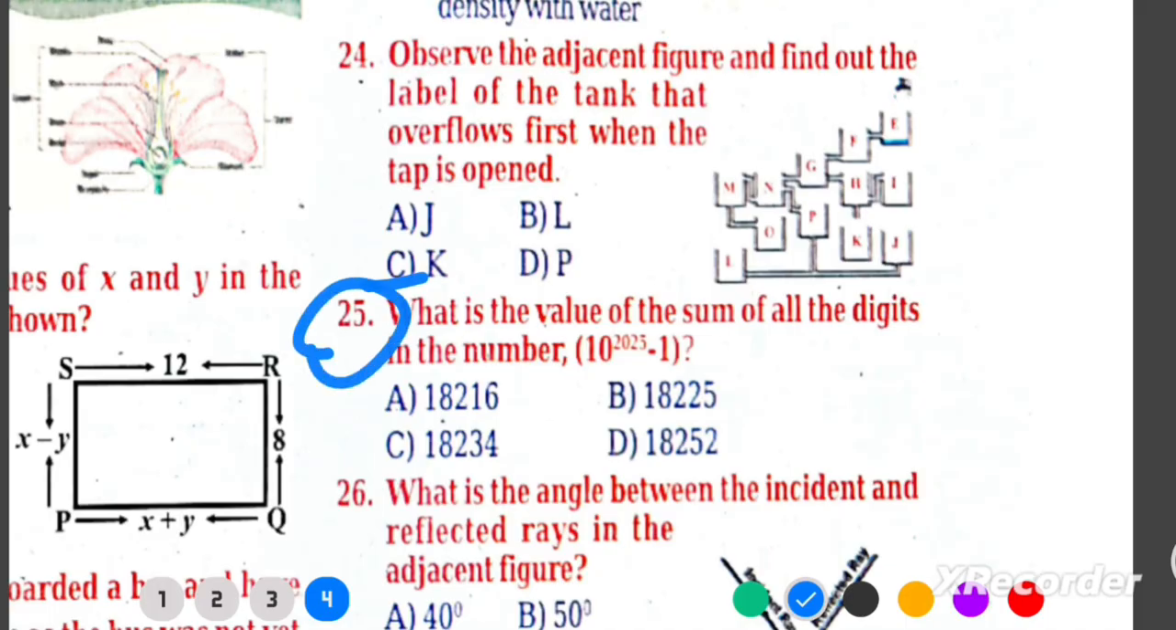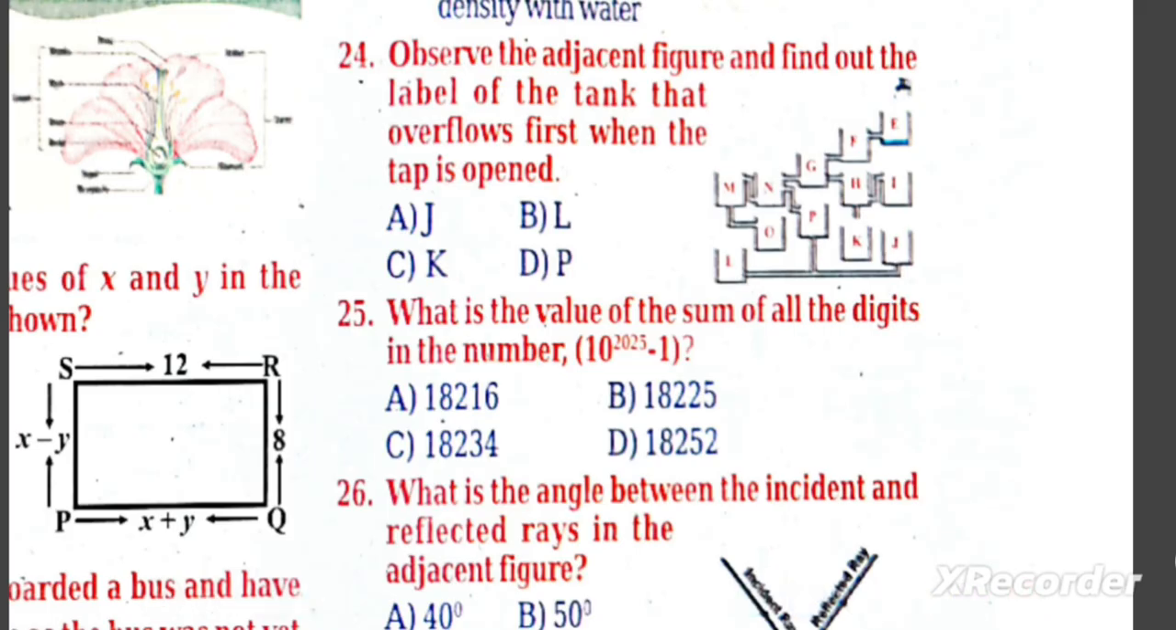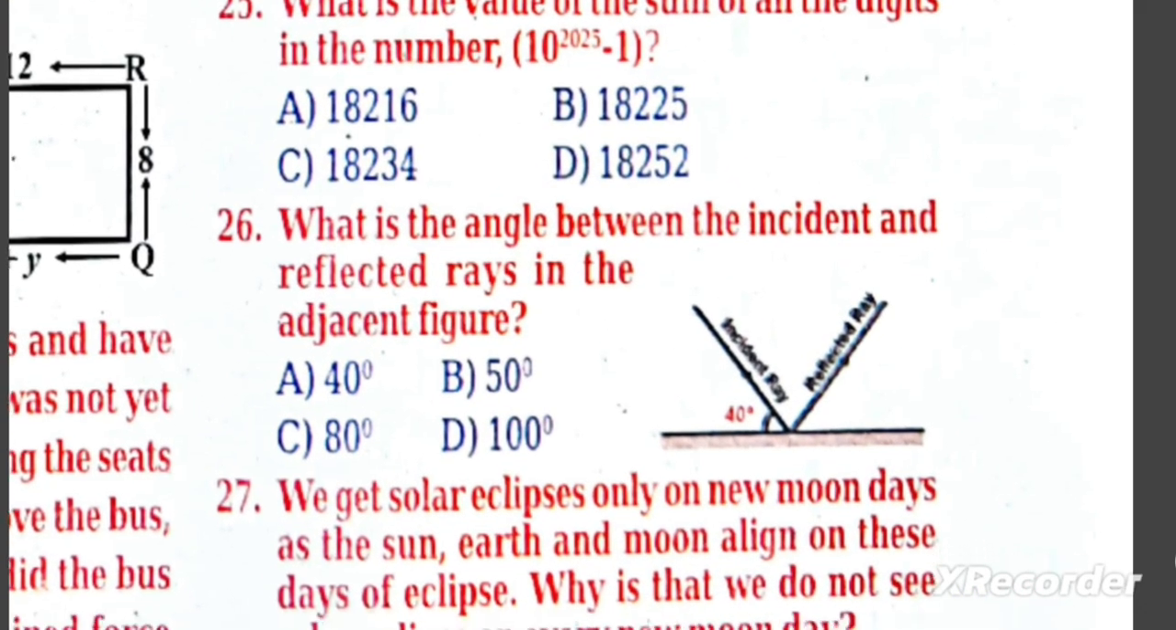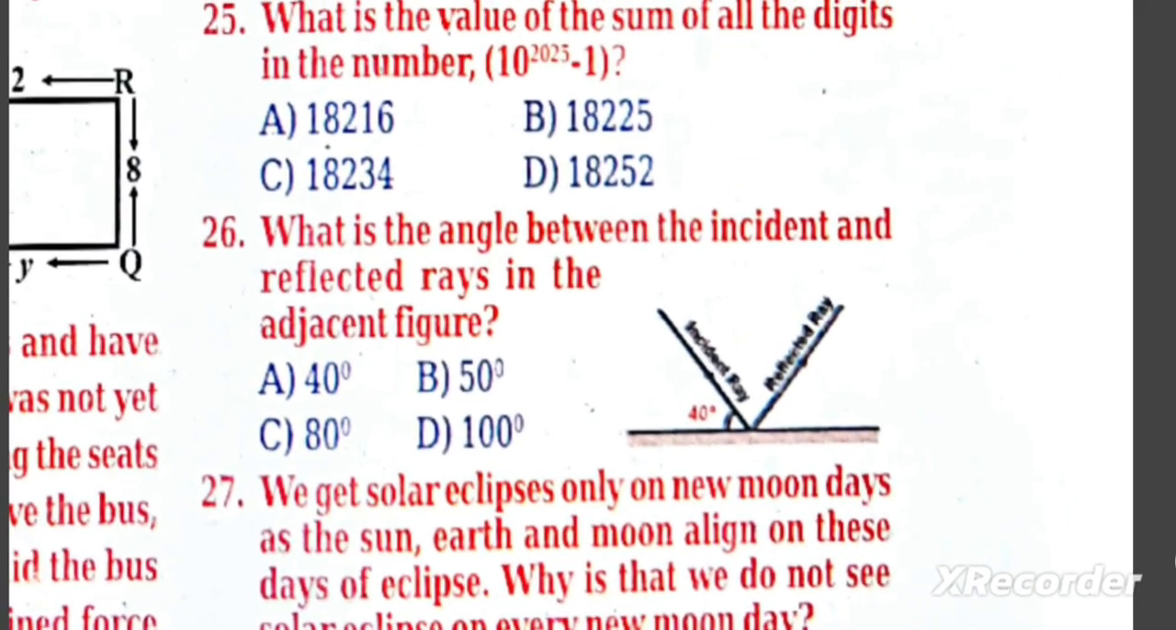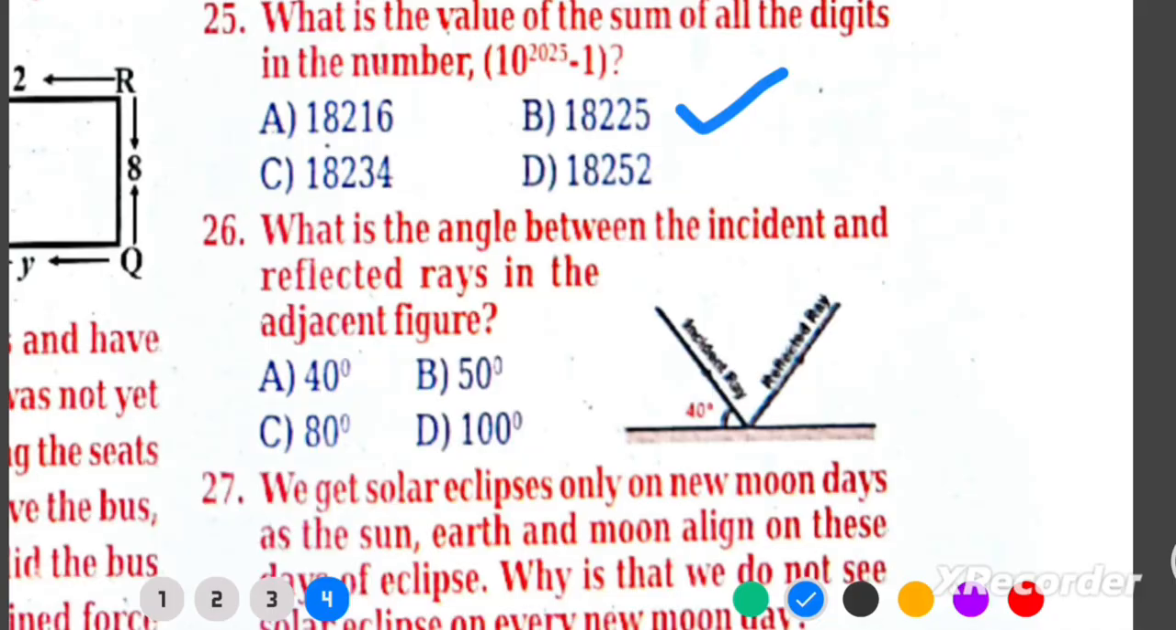Q25. Sum of all digits in 10 to the power 2025 minus 1. Answer B, 18225. Why? 10 to the power 2025 minus 1 equals 2025 digits of 9. Sum equals 2025 times 9, 18225. Q26. Angle between incident and reflected rays, given incidence angle 40 degrees from normal. Answer C, 80 degrees. Why? Angle between incident and reflected equals two times angle of incidence, 40 degrees, 80 degrees.